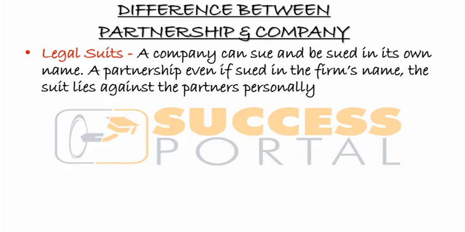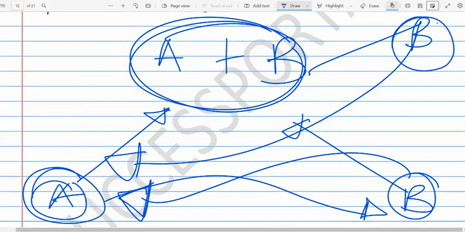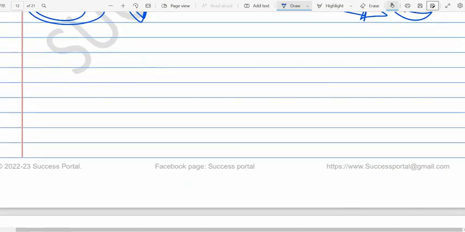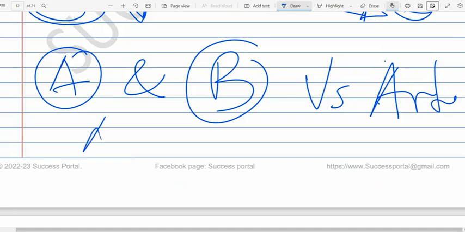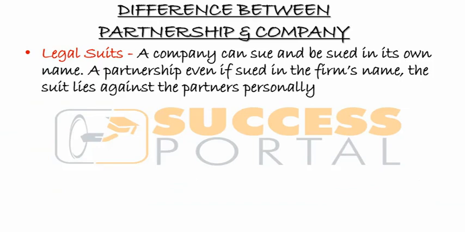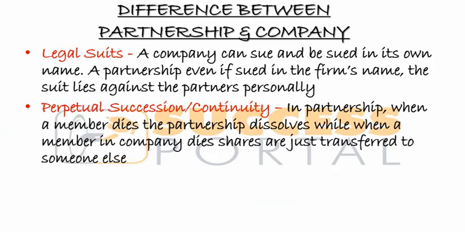It has to be sued in the partners' names. That means if A and B Associates was to sue a company, the case would not be by A and B Associates. It would be by A and B as individuals, A and B versus Airtel. They cannot say A and B Associates, because there's no separate legal personality that this business has. So that's another difference.